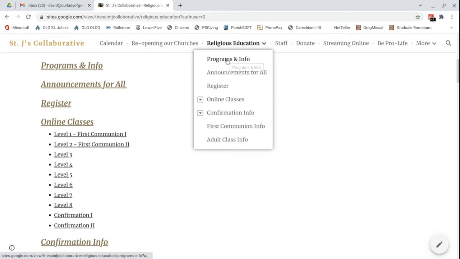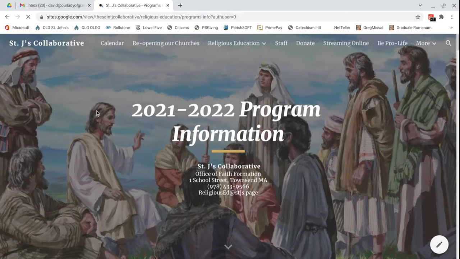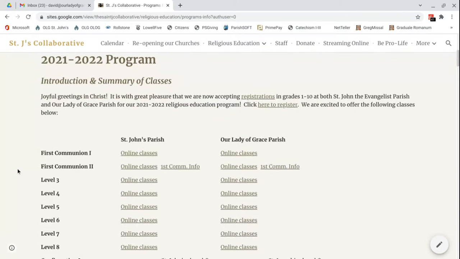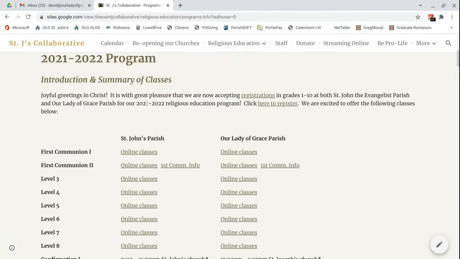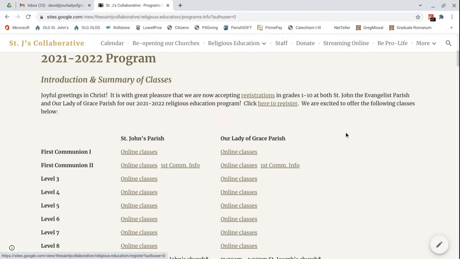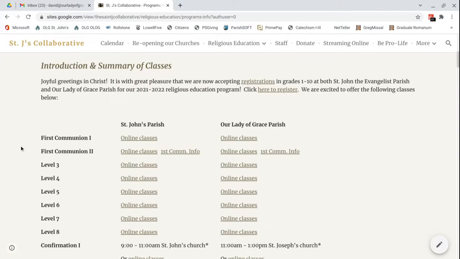So let's look at programs and info. This has a little introduction, and this introduction includes little links to register. So again, if you're on this page and you're reading that, I want to register, you can click there, or again, you could click this option there. So multiple ways to arrive at the same place here.